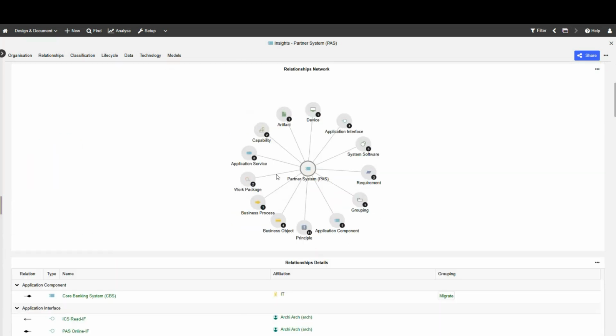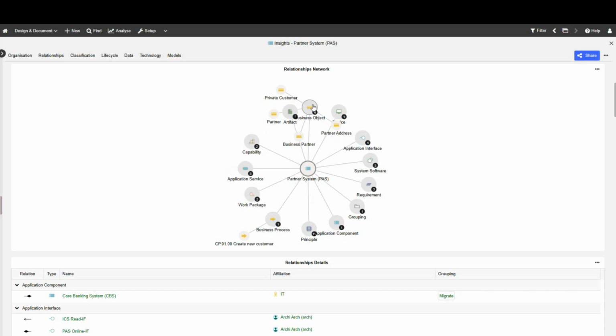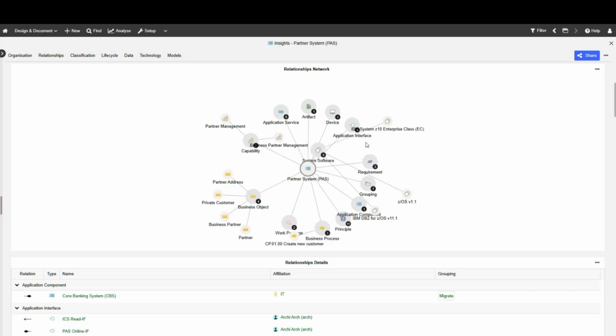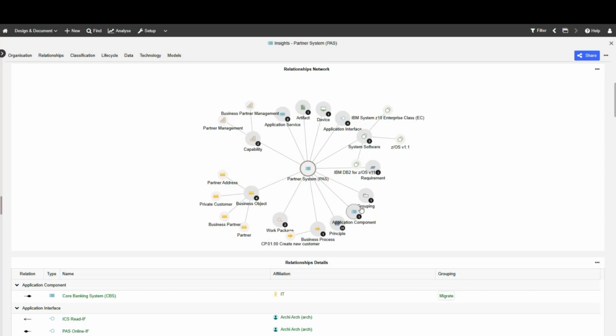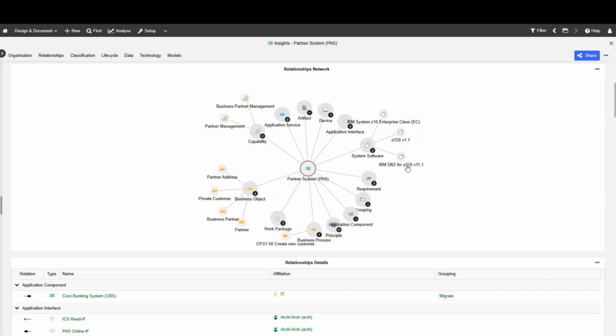The overall network of this application here. So I can see, for instance, there are capabilities, services, processes. So I can click all of these open, and maybe let's put the business side here on one end. And then also technologies, for instance. So I can see there's my technologies here, 3 of them. So I can click them, I can move them around and click into them to have a better understanding of those technologies, or click into all of these different connecting assets that this application is somehow related to, right?